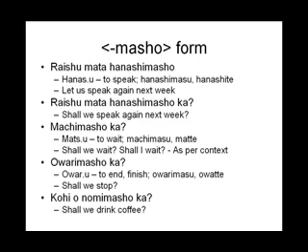When we add the question particle ka to the end of a statement, it becomes a question. Let us becomes shall we in this context. Raishu mata hanashimasho ka means shall we talk again next week. The simplest Japanese sentence is just a verb. The masho form in particular also translates into an acceptable and complete English sentence.